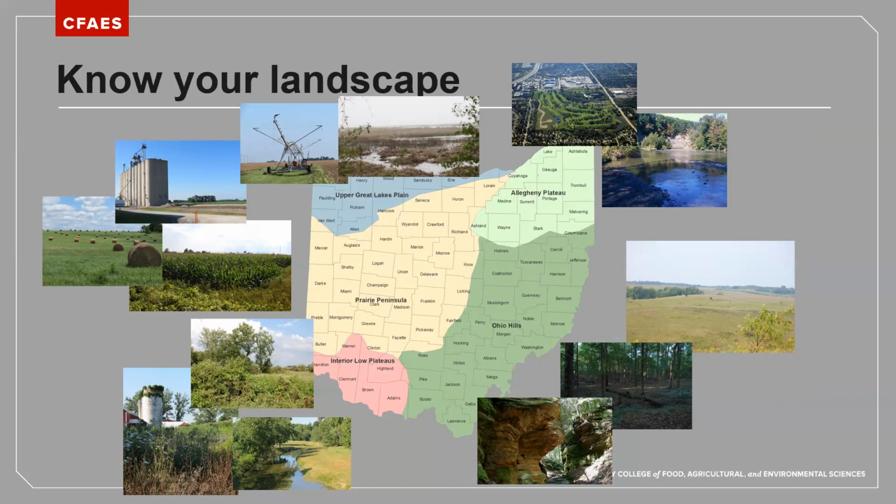We may even have some ravines, some really dark, deep forests, hemlock systems in this area as well. That same variability is true of grassland systems. If we think about the Prairie Peninsula and even the Upper Great Lakes Plains, how do open habitats vary throughout this system? We have different agricultural types. We might have different native grasslands as well. So think about how those habitats vary, and do we see different birds in each of those habitats? We'll talk a little bit about that concept throughout the rest of this video.